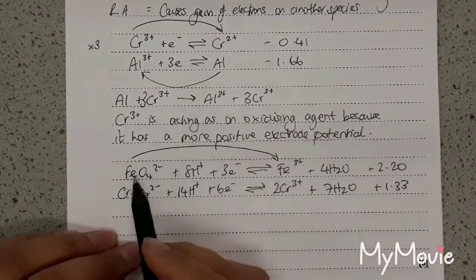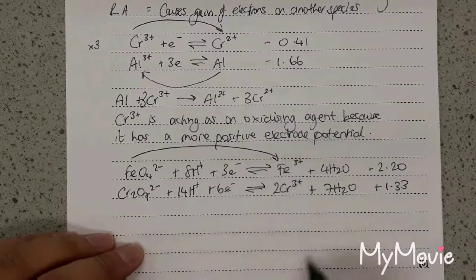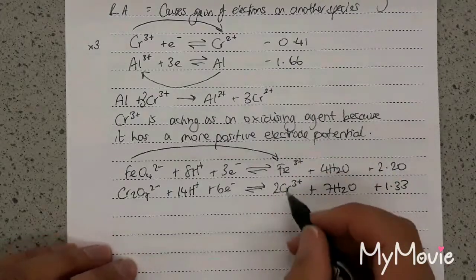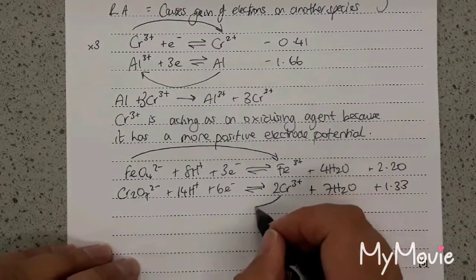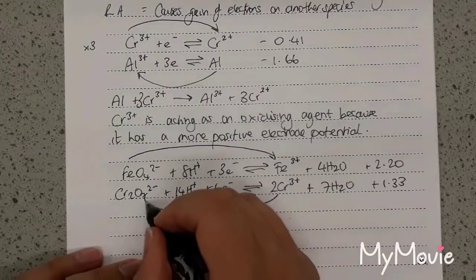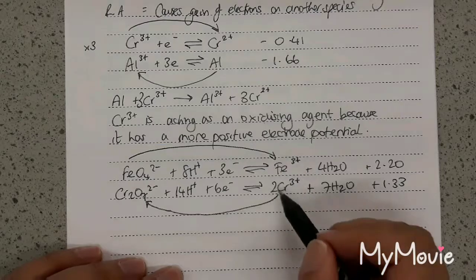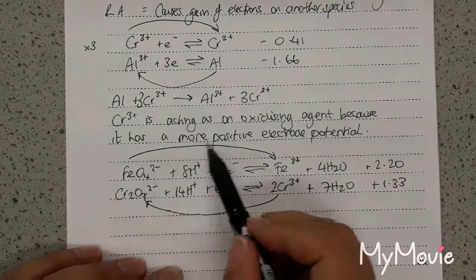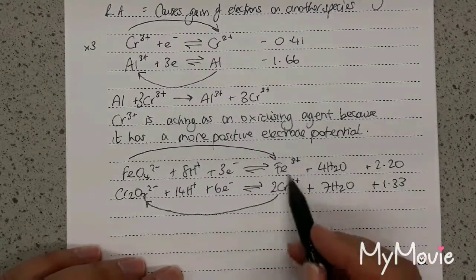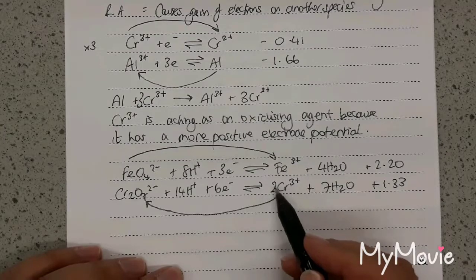So this FeO4 2- ion is reducing to Fe3+, causing the oxidation of chromium 3+ to the dichromate ion. So in terms of the question, you can see here the chromium 3+ then is causing the reduction of the FeO4 2- to Fe3+. The chromium 3+ is acting as the reducing agent.